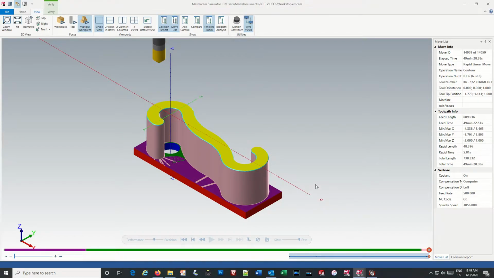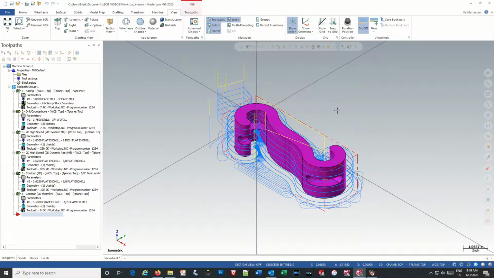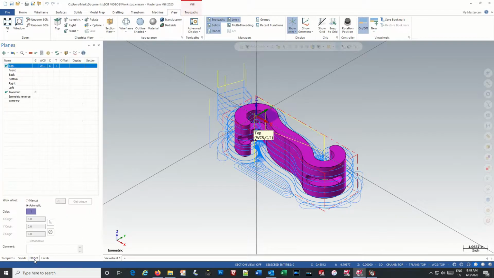Okay, so carrying on from where we left off, you see that we have some material left on the bottom side of the part. So we'll need to flip the part over so we can machine that away. So we have to start by creating a new origin on the bottom side of the part. So if we go to planes, select add a new plane, create a new plane, and we can select it from a solid face.